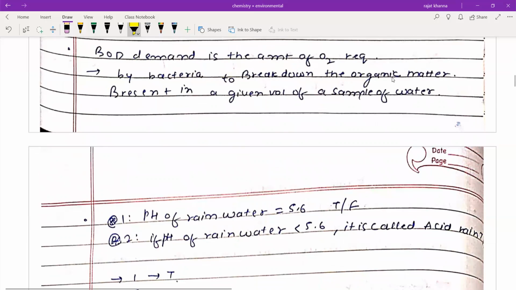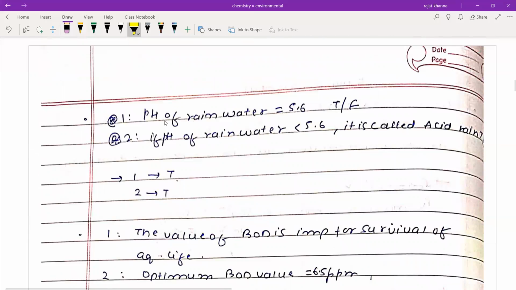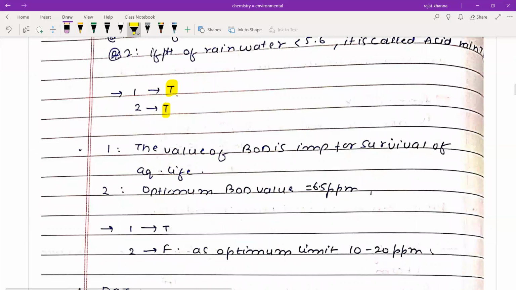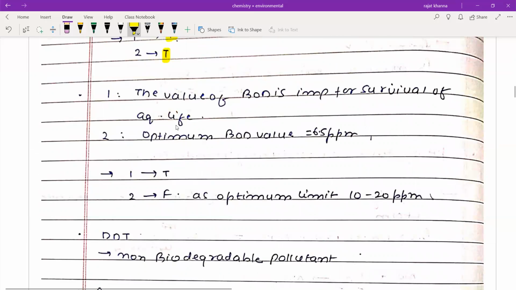a sample of water. Now statement 1 is pH of rainwater is 5.6. This is a true statement. And statement 2 is if pH is less than 5.6, it is called acid rain. This is also a true statement. The value of BOD is important for survival of aquatic life. This is a true statement. And optimum BOD value is 6.5 ppm. This is false because the optimum value is 10 to 20 ppm.